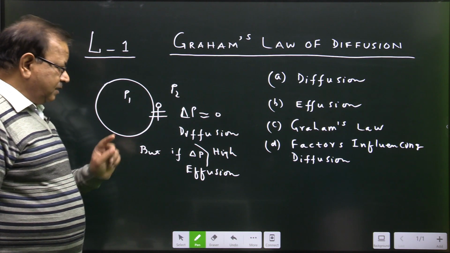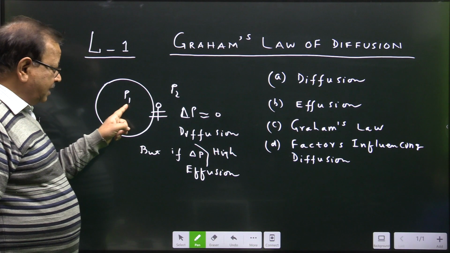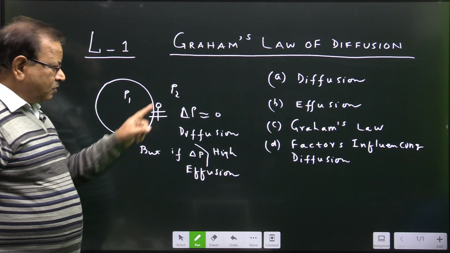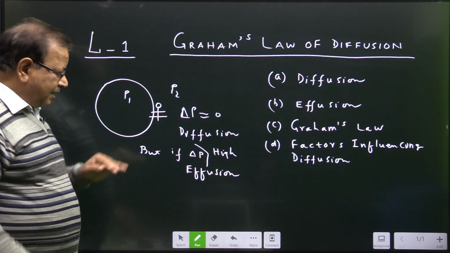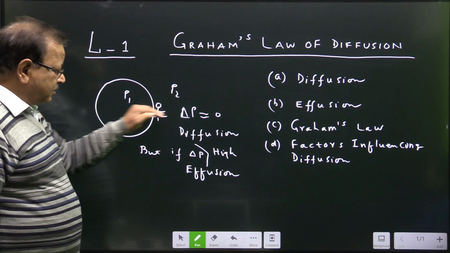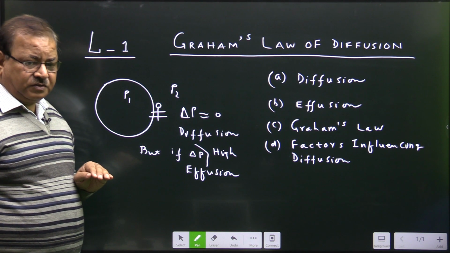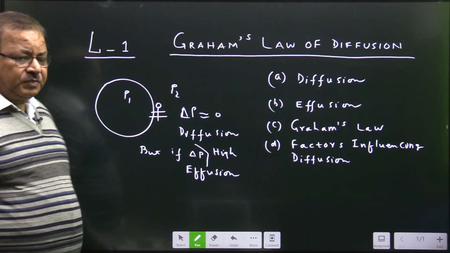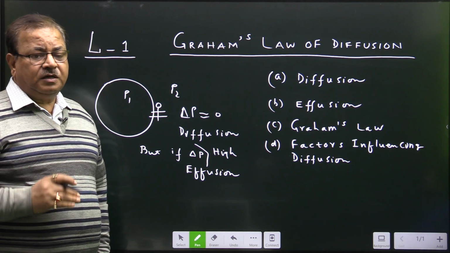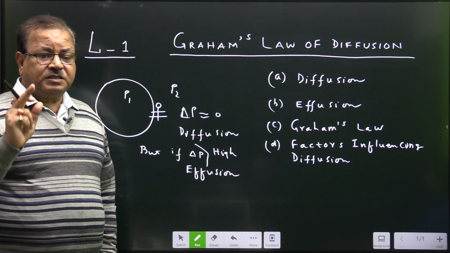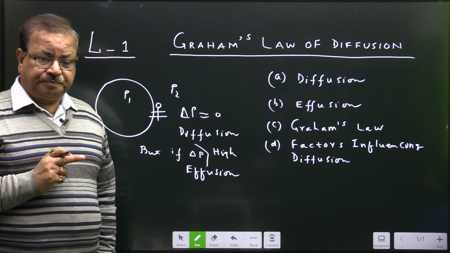But in the second case, if this difference is very high, just imagine the inside pressure is 2 atmosphere and outside pressure is 10 atmosphere, a difference of 8 atmosphere. In that case, the intermixing behavior is affected by the higher pressure difference. So mind here, if the pressure difference is almost negligible, the intermixing property of two gases is independent of the pressure, and that is the case of diffusion.